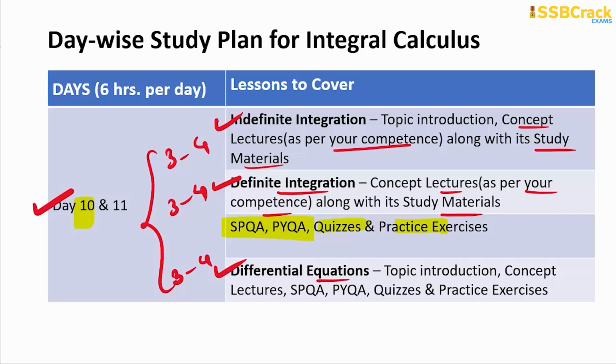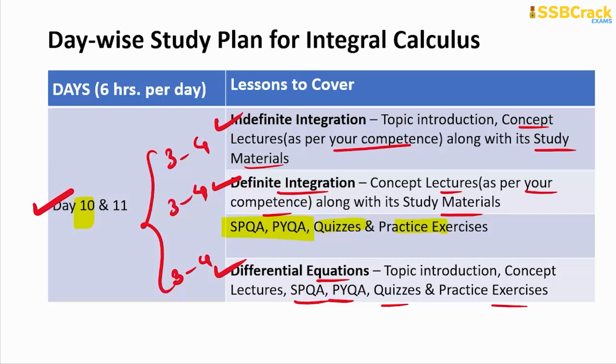Here you just need to understand the basics of the differential equation, that what is it, what's the degree, what's the order of a differential equation, right? How do you frame a differential equation? What are the different methods of solving differential equations? So those all important points we have already covered in the explanation part of SPQA and PYQA quizzes and practice exercises. So you can only rely on this for the last 30 days of preparation.